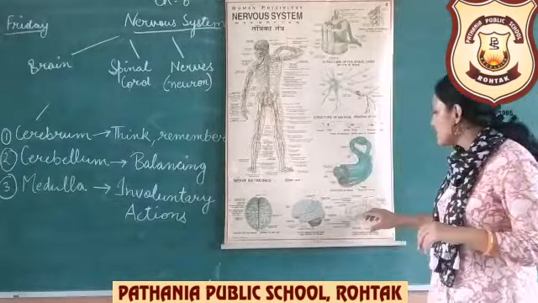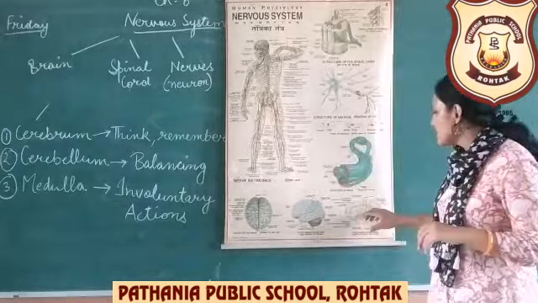What do you mean by spinal cord? As I told you earlier also in the skeletal system, spinal cord is a long narrow tube. It is enclosed in the vertebral column, which is made up of 33 ring-shaped bones, and inside it is a narrow tube called spinal cord, which is connected to the medulla on one side and on the last portion of the body on the other side. So basically, spinal cord receives the signals and transmits the signals. Means it is the connecting system between the brain and other parts of the body. It receives the signals from the brain and sends them into the different parts of the body.